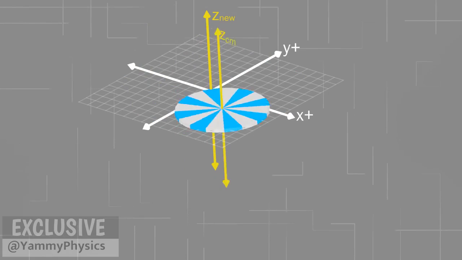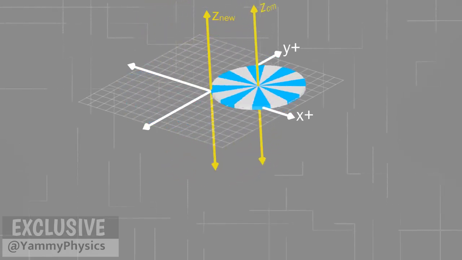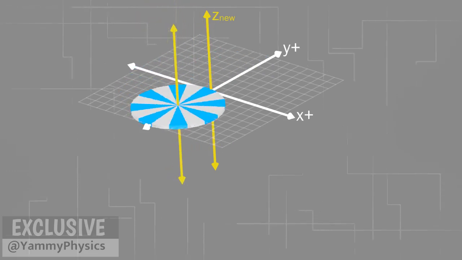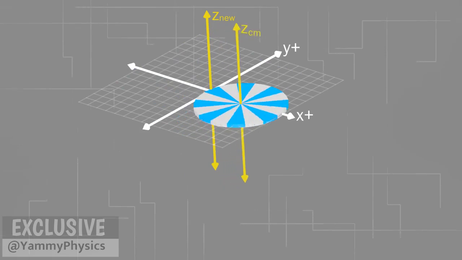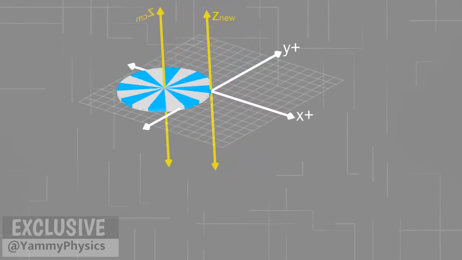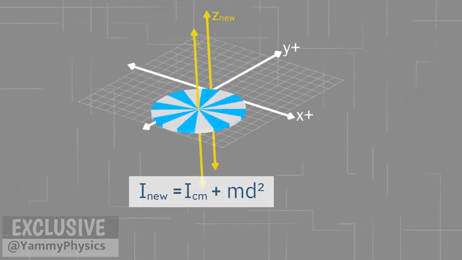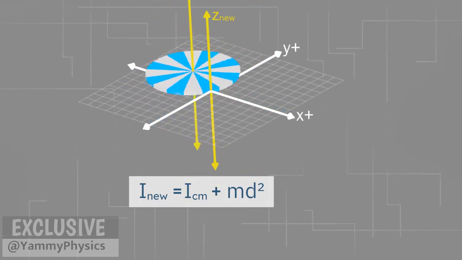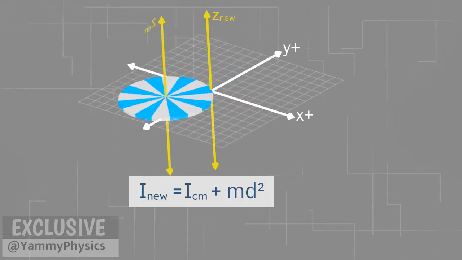This theorem is currently discussed in detail in the member videos in the rotational dynamics course. In short, the magnitude of the moment of inertia on the axis parallel to the axis passing through the center of mass is I new axis equals I center of mass plus md squared, where d is the distance between the two parallel axes.